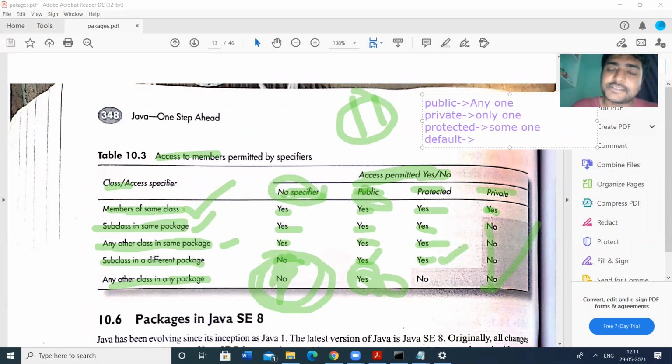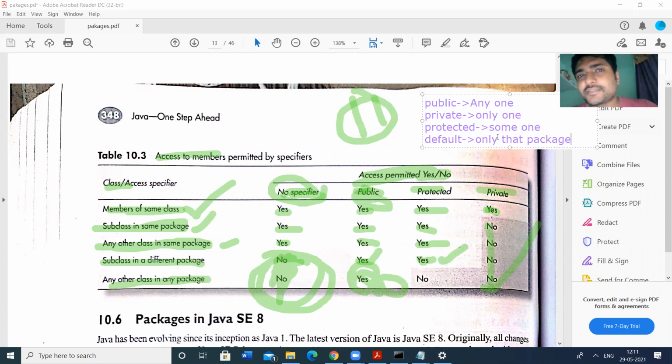So we can differentiate all these things like this. Public means anyone can access. Private means only one can access.